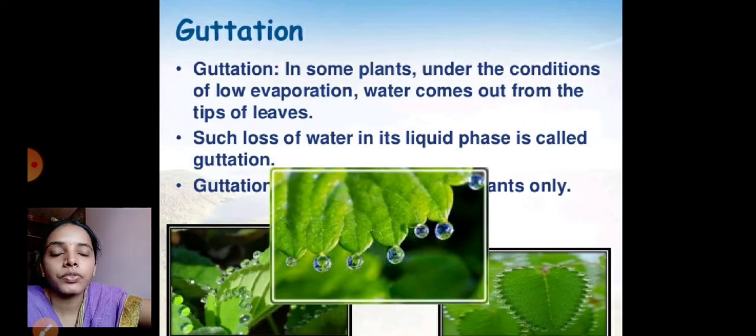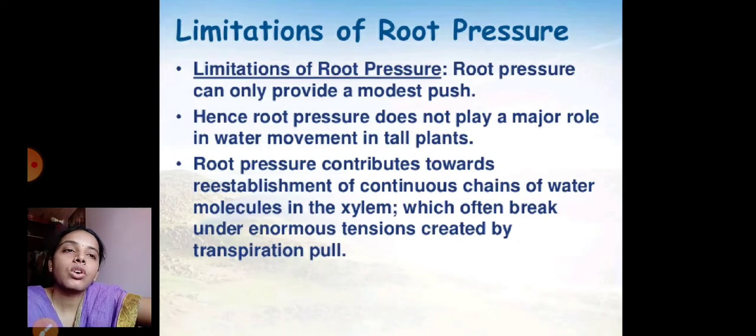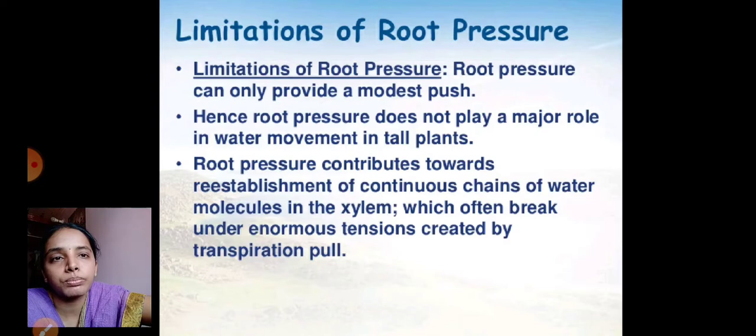So guttation. This is a process which involves the loss of water in the form of liquid droplets from the hydathodes, which are called water stomata. So limitations of root pressure. The root pressure contributes towards the re-establishment of a continuous chain of water molecules in the xylem, which often breaks under enormous tension created by the transpiration pull.